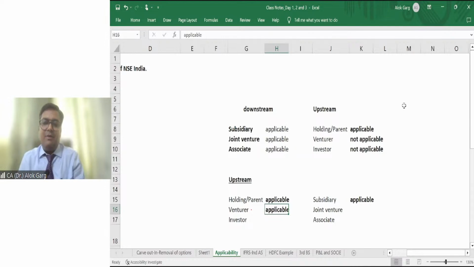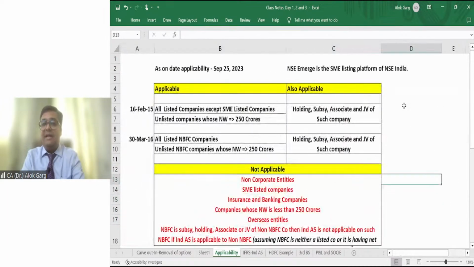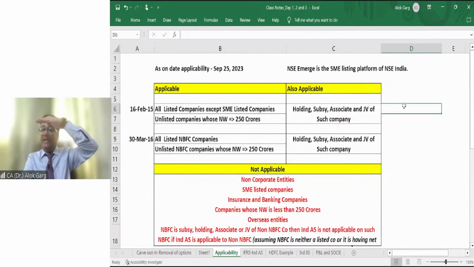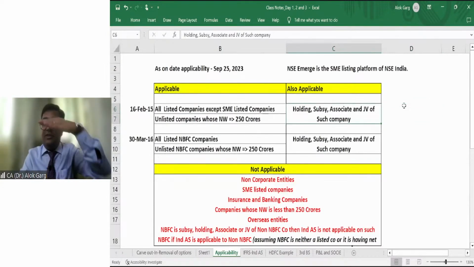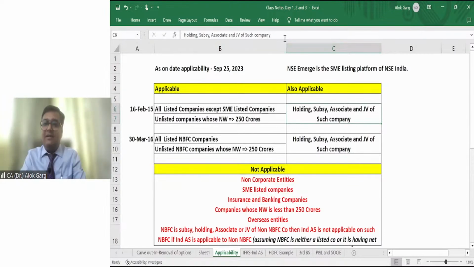If Ind AS is applicable to a venturer, whether it is applicable to the joint venture? The answer is yes. If Ind AS is applicable to an investor, is it applicable to the associate? The answer is yes. Why? It is written in the notification that if Ind AS is applicable to any company, it is automatically applicable to its subsidiary, its joint venture and its associate, right? So on the downside, all three are covered: subsidiary, associate and JV. But on the upside, only the holding company is covered.